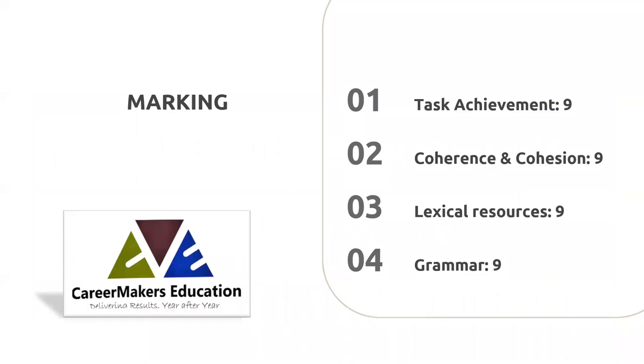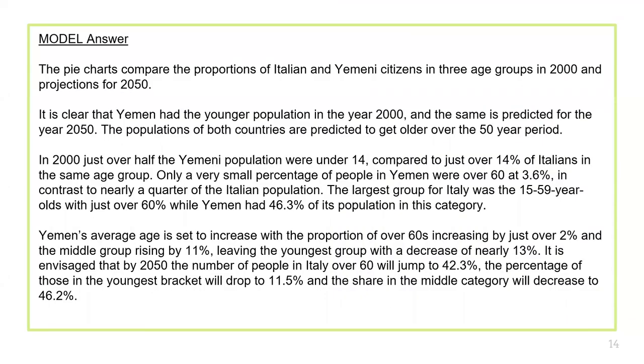You can see it very clearly. This model answer is band 9, and clearly there is no irrelevant information. All kinds of sentence structures are there. There is a variety of sentences and a variety of approximations and fractions I have used. So clearly we have converted those graphs into words. Simultaneously we are clear with the tenses too, and we are comparing the populations and age groups as well.